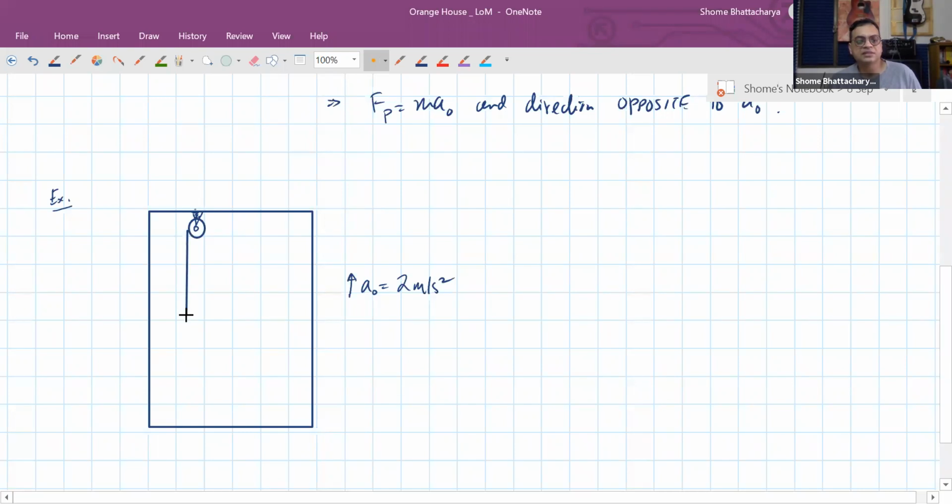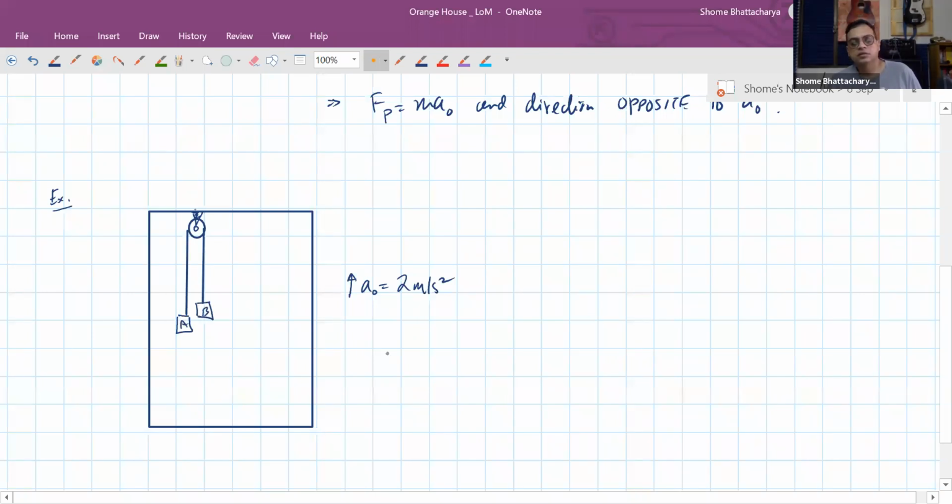So we have a single massless thread going around the pulley, and we have our normal two blocks, one of them being heavier than the other. So let us say these are blocks A and B.